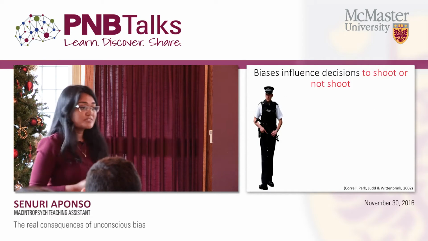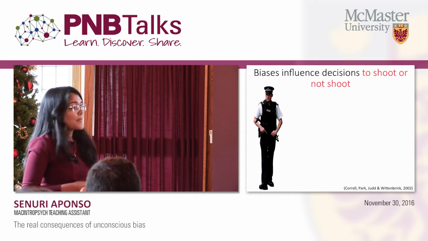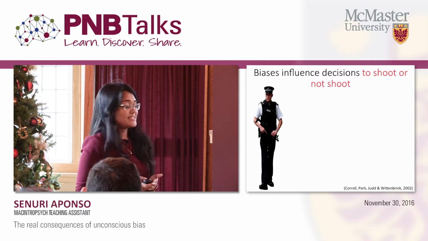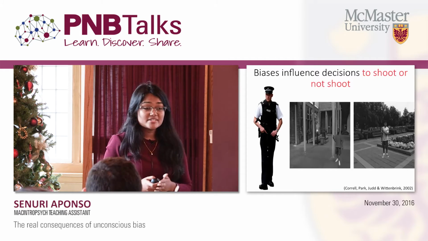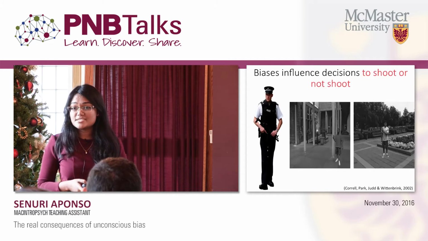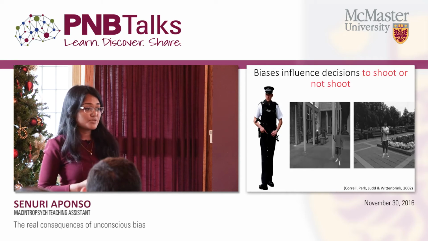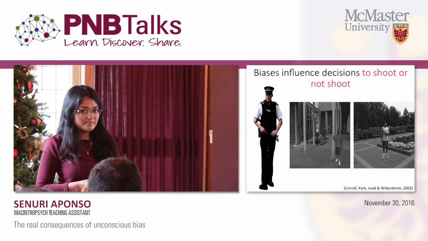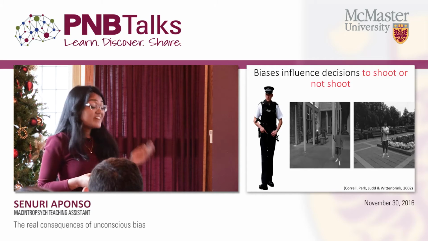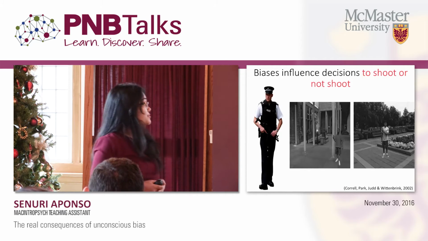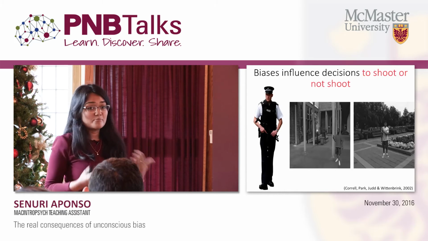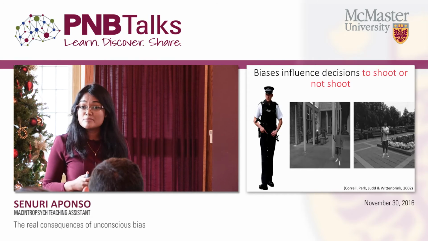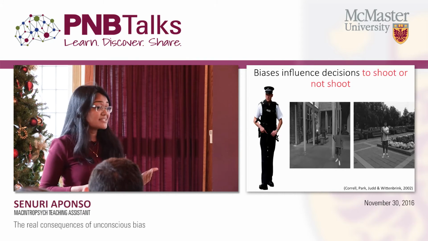Police officers are also people in positions of power. When police officers are armed, their implicit biases can have dangerous consequences. Researchers at the University of Colorado studied students' decisions to shoot or not shoot at individuals in a video game. Participants were instructed to shoot if the target was armed. Participants made faster and less accurate decisions to shoot armed African American targets than white targets. In this case, ambiguous behavior made by African American targets was associated with threat and hostility.